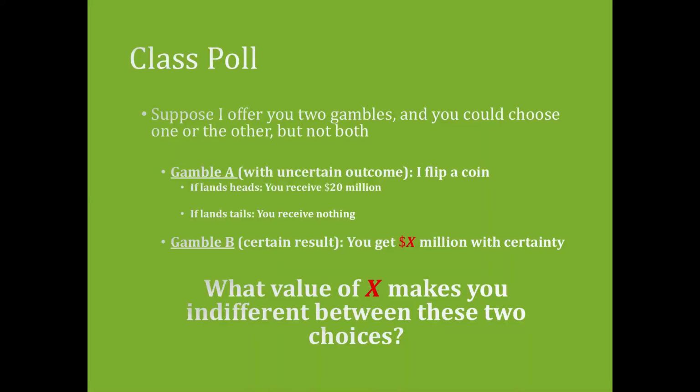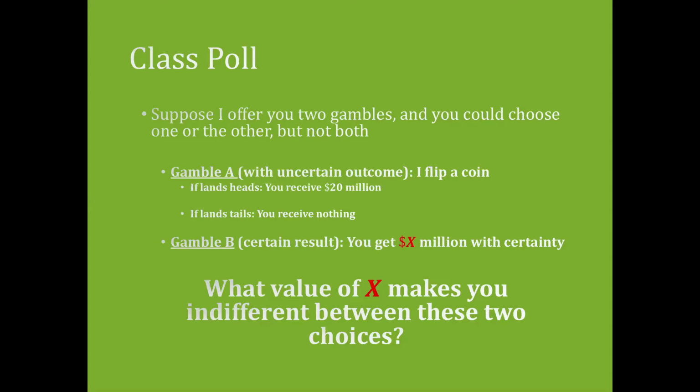Okay, so now I have another question for you. Suppose I were to offer you two gambles, and you could choose which one, just like before. Gamble A is exactly the same as it was in the first example. I flip a coin. If it lands heads, you get $20 million. If it lands tails, you receive nothing.